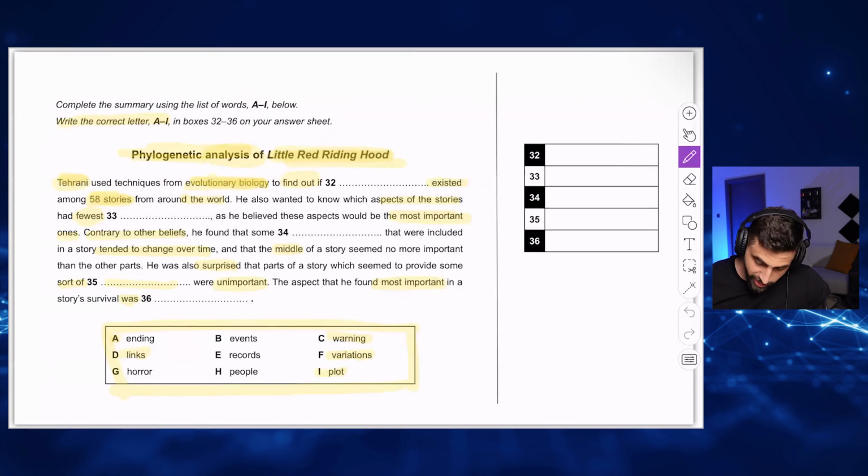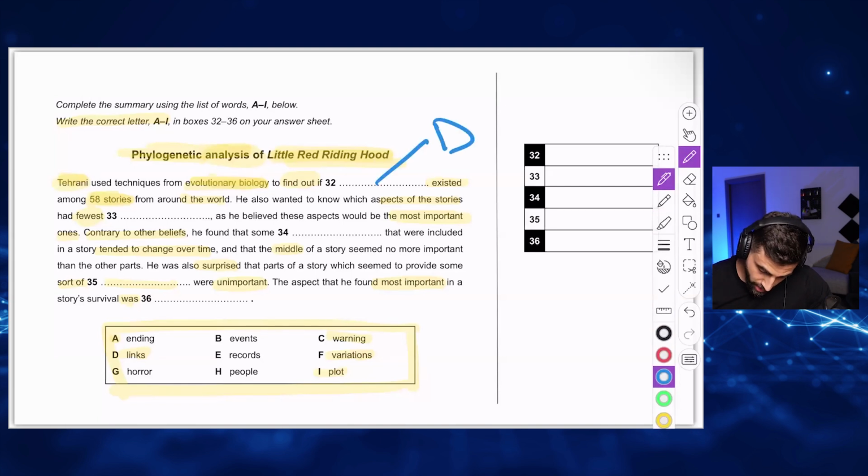I think the answer is links. If there is links between them, this means they are related. Could be, I'm not very sure, but I'm gonna write a D for now, because it does make sense. So this one is D, which means links.